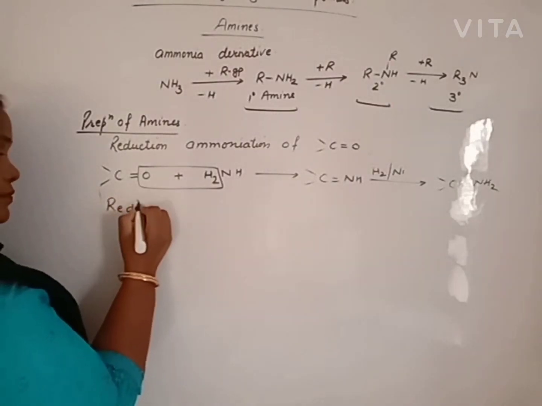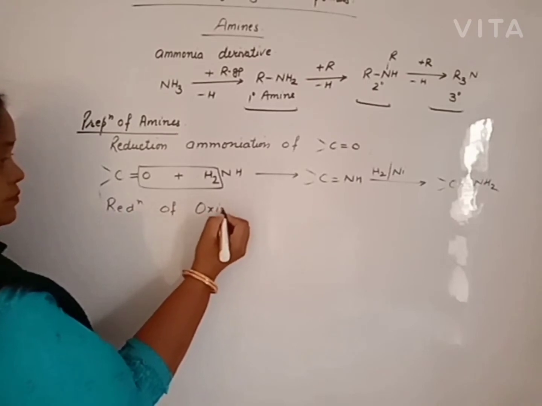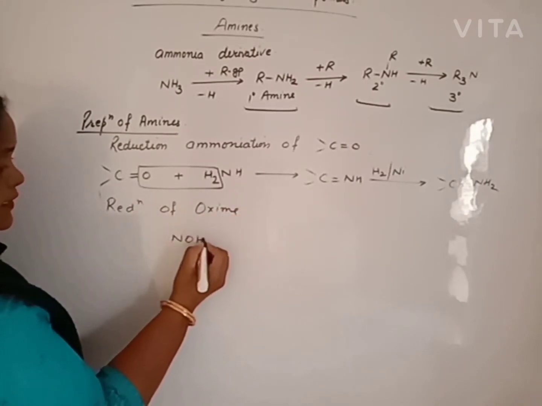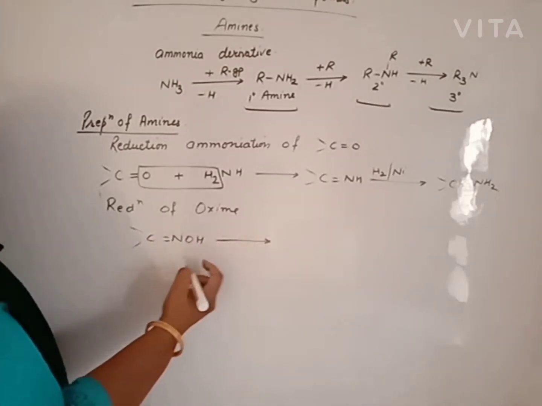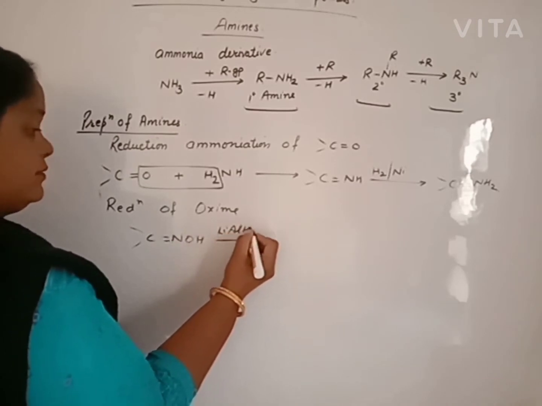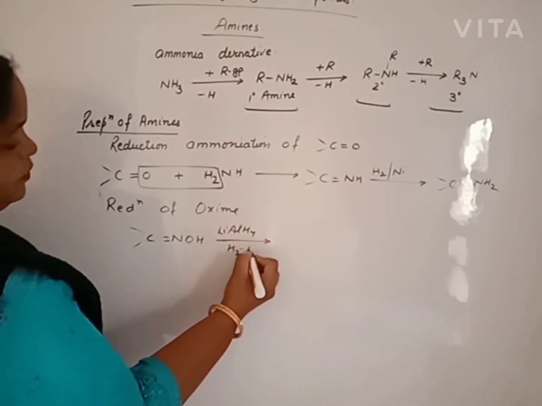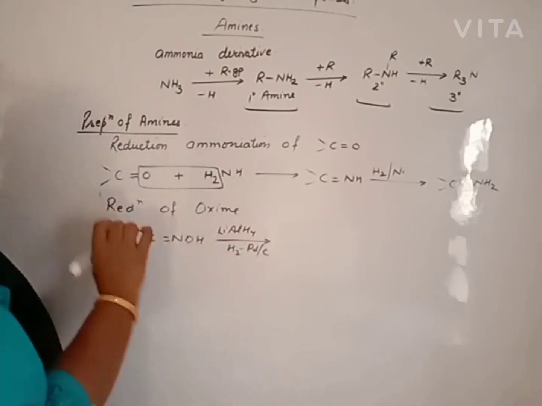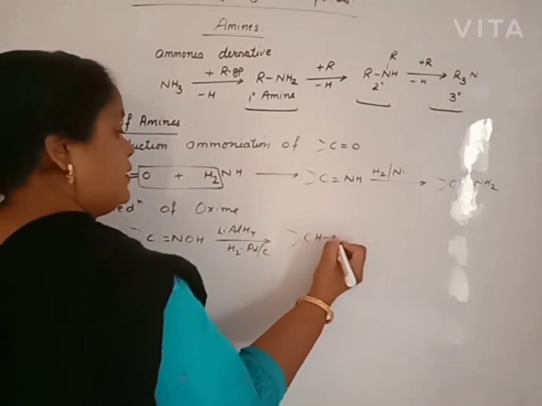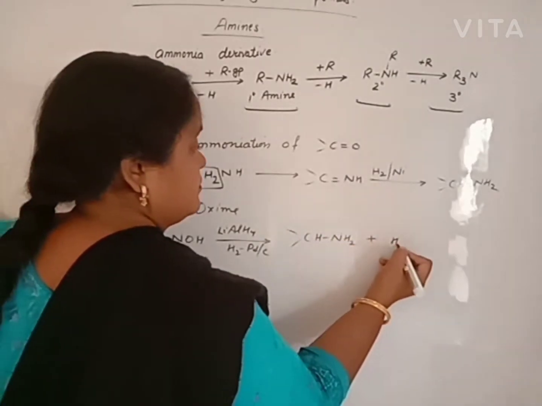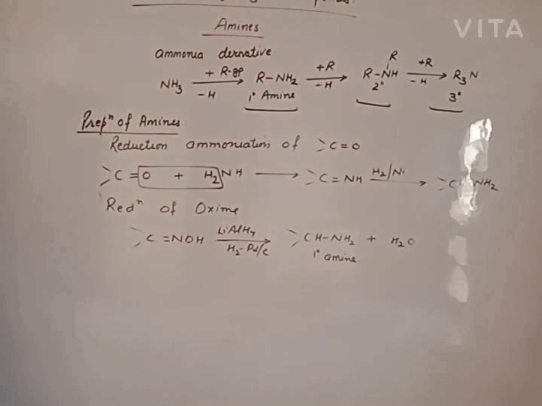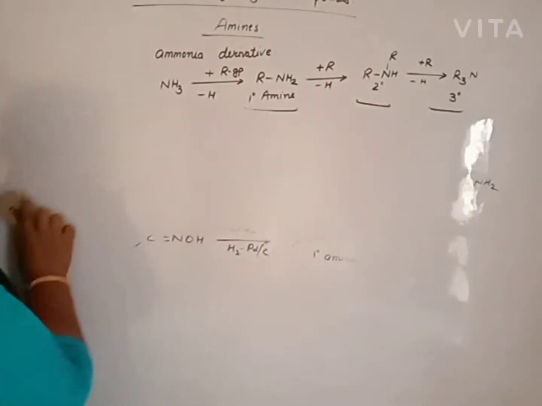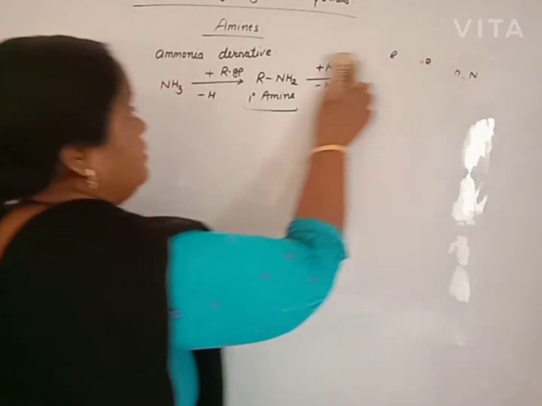Next, by reduction of oxime. Oxime is C=NOH. This reduction can be done with the help of lithium aluminum hydride or hydrogen with palladium on charcoal, etc. All these reducing agents can be used for reduction, and we will get primary amine. These are some methods for the preparation of amines. Now we explain the characteristics of amines.